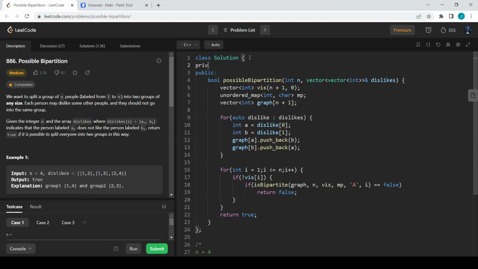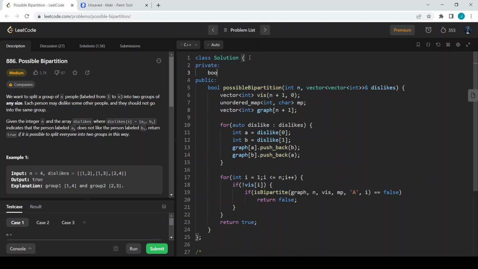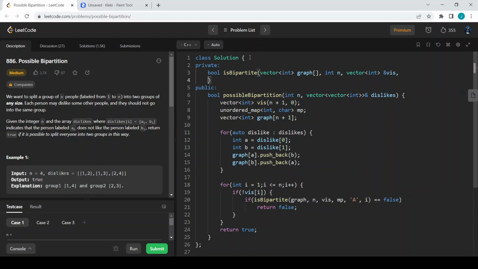So we can have a private function. Let us say bool is bipartite, which takes the arguments vector of int graph, then int n, vector of int visited, then an unordered map of int to char mp, and this is going to be the group ID.